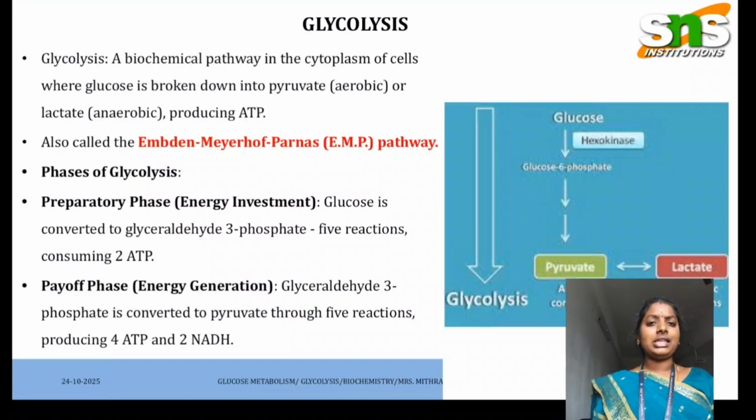In the preparatory phase there are mainly 5 reactions, where glucose is converted up to Glyceraldehyde-3-Phosphate. So in these reactions of the preparatory phase, ATP is invested and ADP is produced. And in the payoff phase, from Glyceraldehyde-3-Phosphate up to the final product pyruvate through 5 reactions, it is called the payoff, energy generating phase. That is, ATP is generated from ADP, adenosine diphosphate.